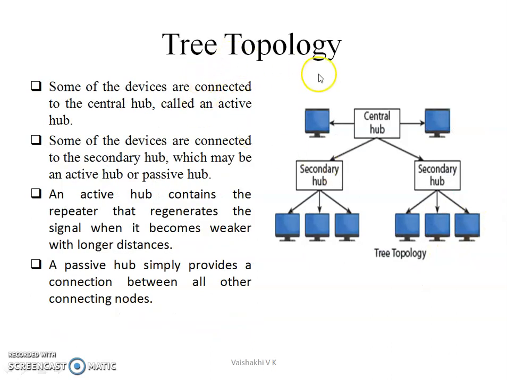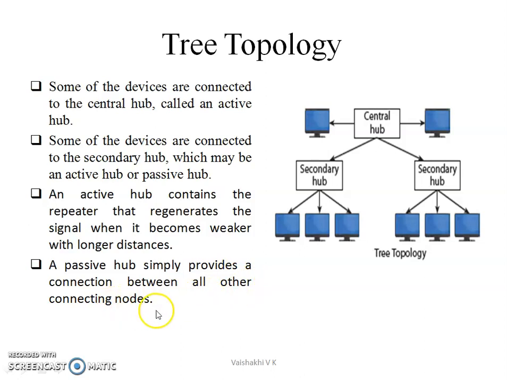Next is tree topology. Tree topology is a combination of bus topology and star topology. Here, some of the devices are connected to the central hub called an active hub, and some of the devices are connected to a secondary hub, which may be an active or passive hub. An active hub contains repeaters that regenerate the signal when it becomes weaker, and a passive hub simply provides connection between all other connecting nodes.